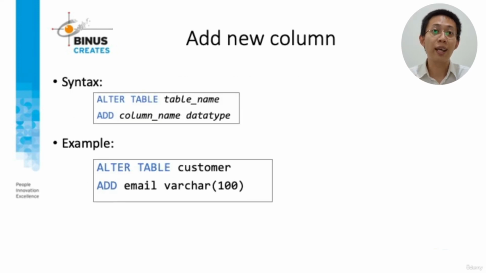The example for adding a new column on the existing customer table: ALTER TABLE clause, table name is customer, ADD clause, column name is email, data type is VARCHAR with length 100.